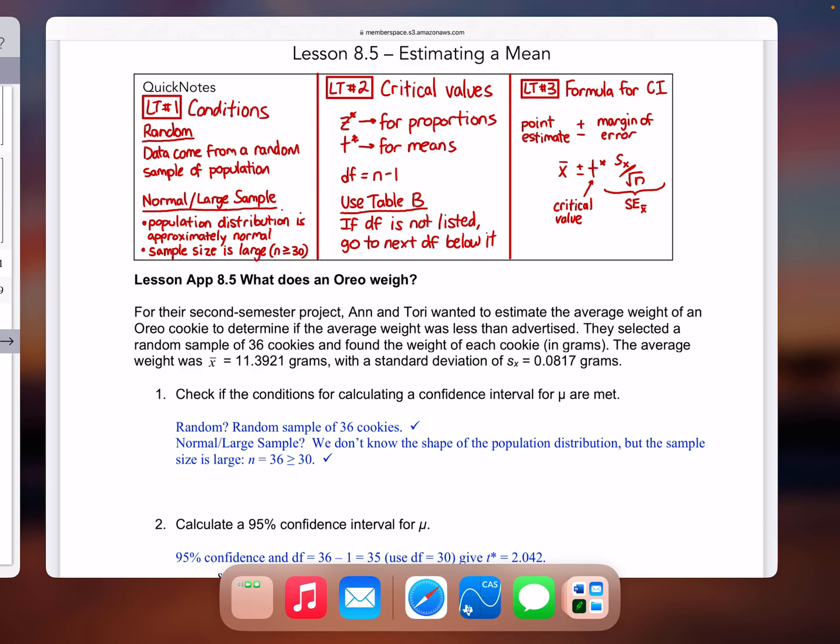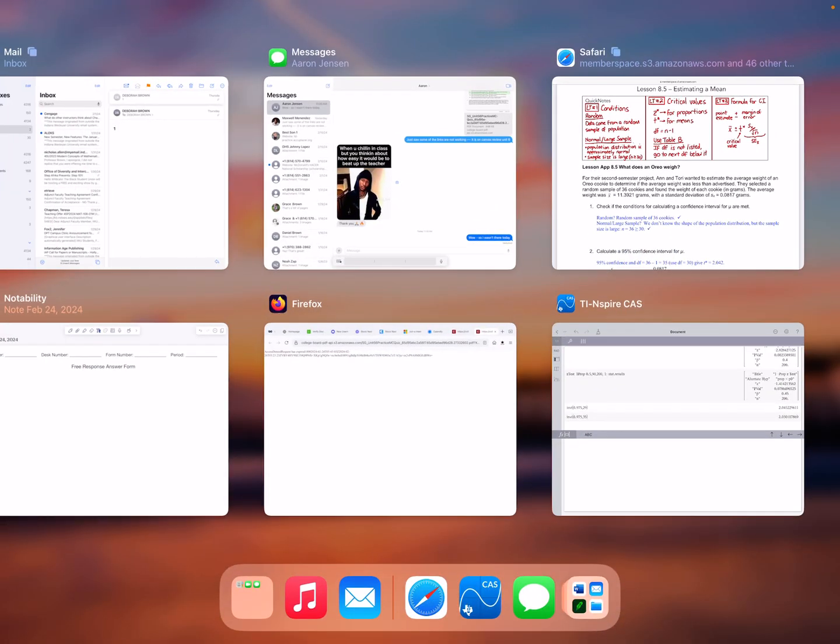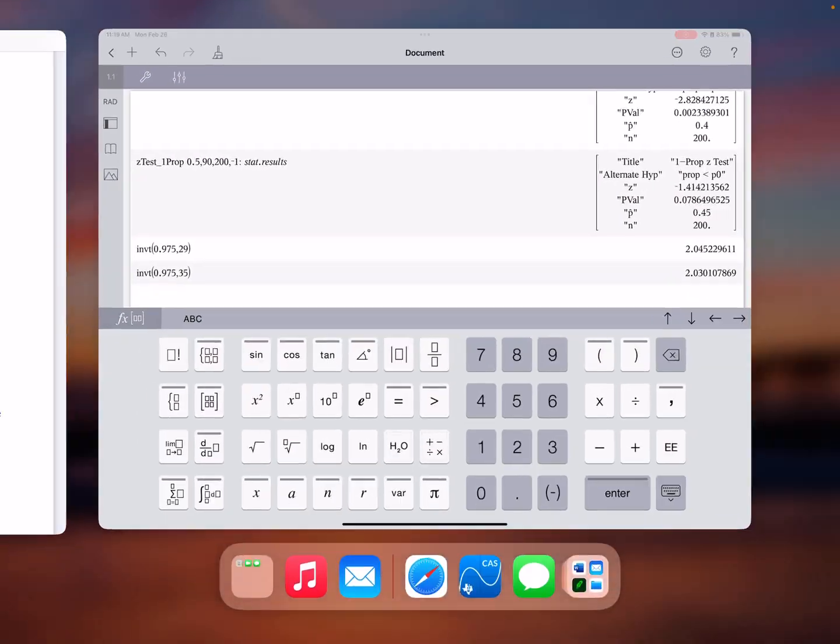Oh, okay. The reason their T star is a little different is because they use the chart. On the chart, there is no 35, so the closest one they have is 30. So that's why theirs is 2.042. Their answer is going to look a little different than ours, but you can use the number that I used here, which is 2.03.